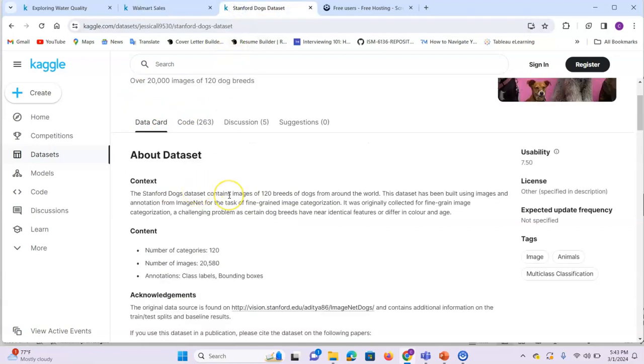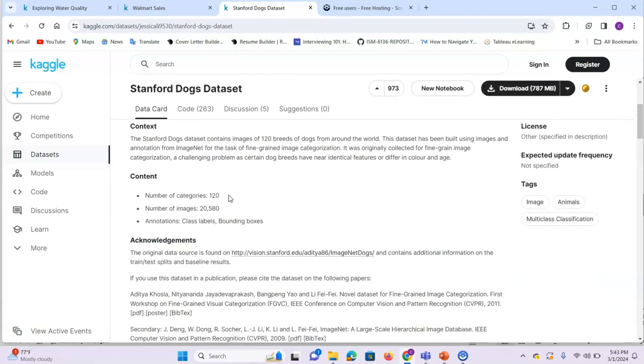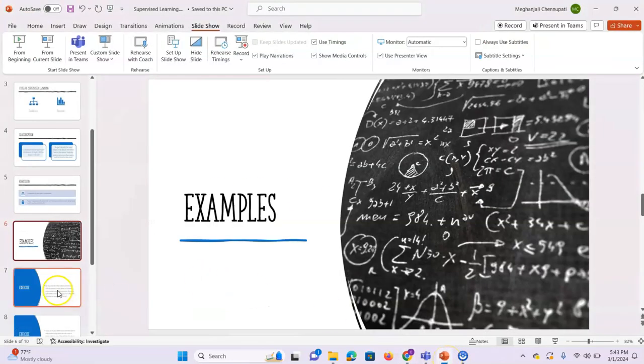Next, coming to this data set, that is the Stanford Dogs data set. The Dogs data set consists of the following: number of categories, number of images, and annotations. Basically we have 120 categories. So you can simply say this is a classification problem, and also this is a multi-class classification problem because we have 120 categories, which is not binary. This is how you can identify a particular data set and a particular problem type for our data set. Got it?